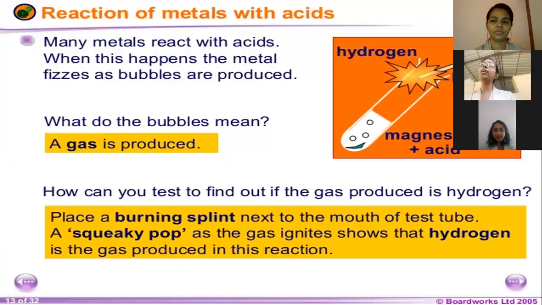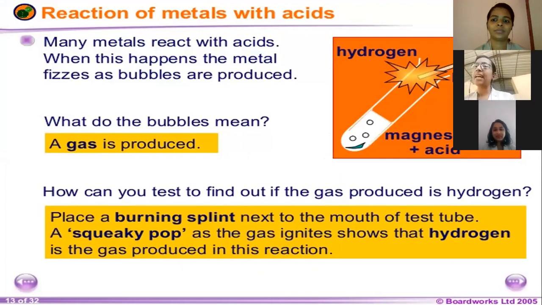So here we are going to discuss the reaction of metals with acids. This is the most important reaction of metals. We know that acids are very chemically strong substances. Then how do the metals react with acids? Many metals react with acids. When this happens, the metal fizzes as bubbles are produced. What do the bubbles mean?